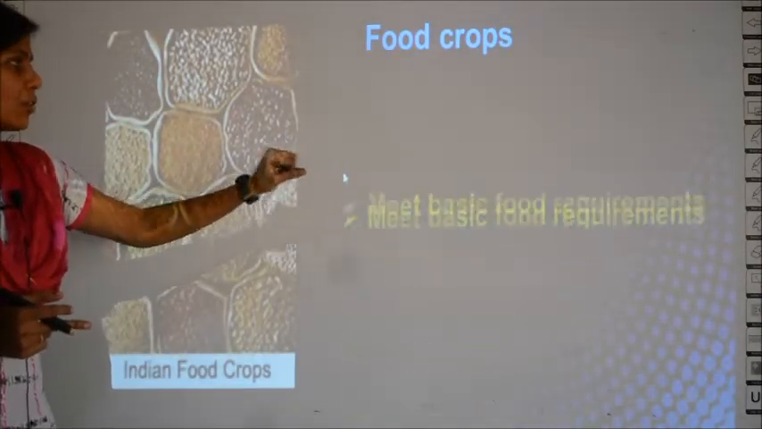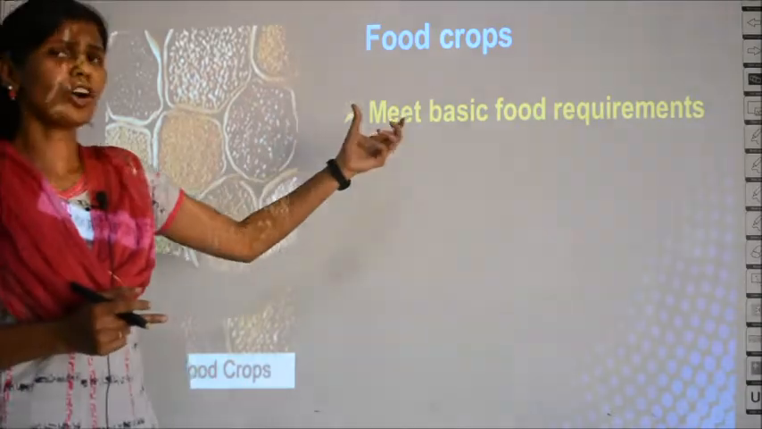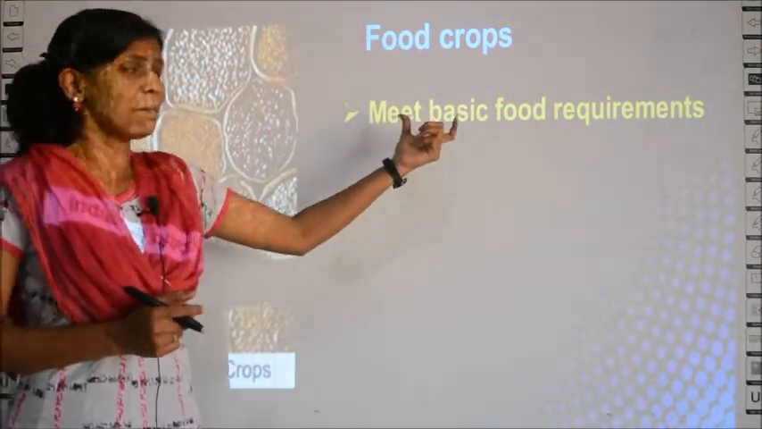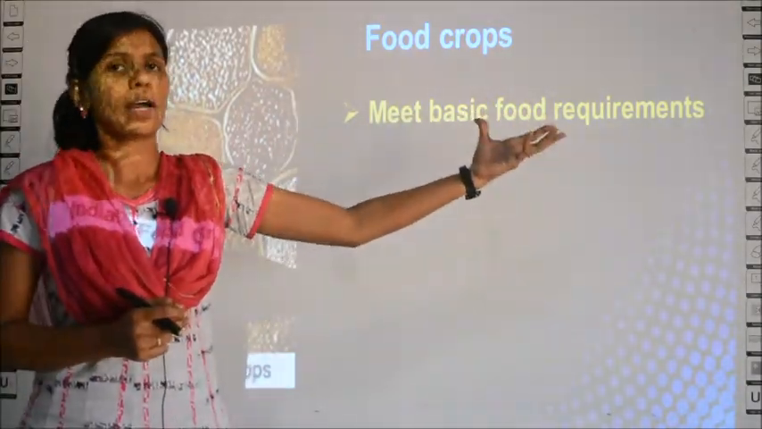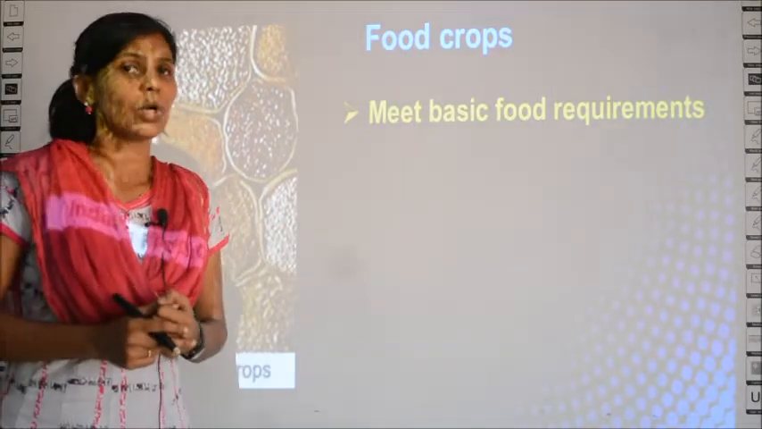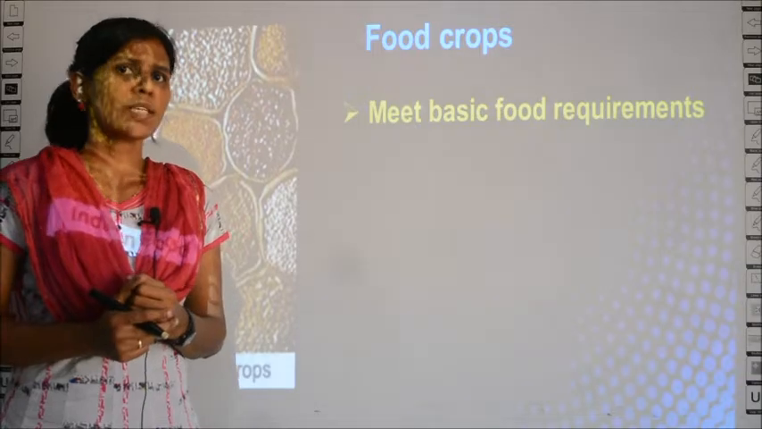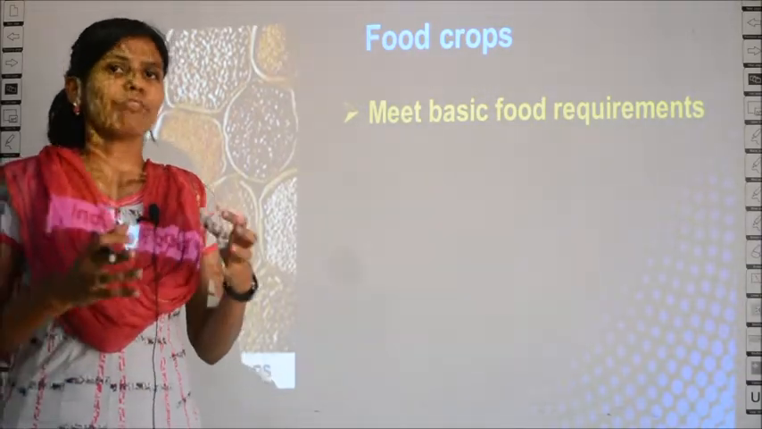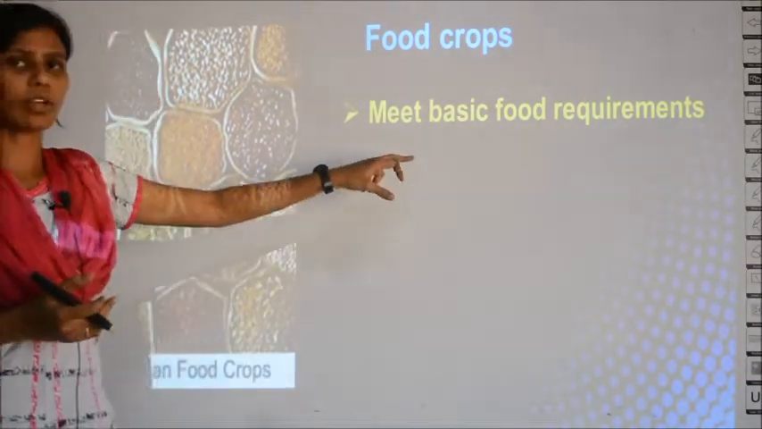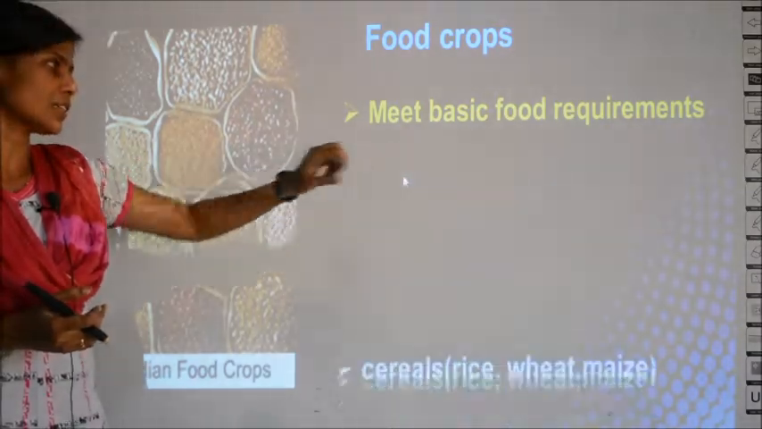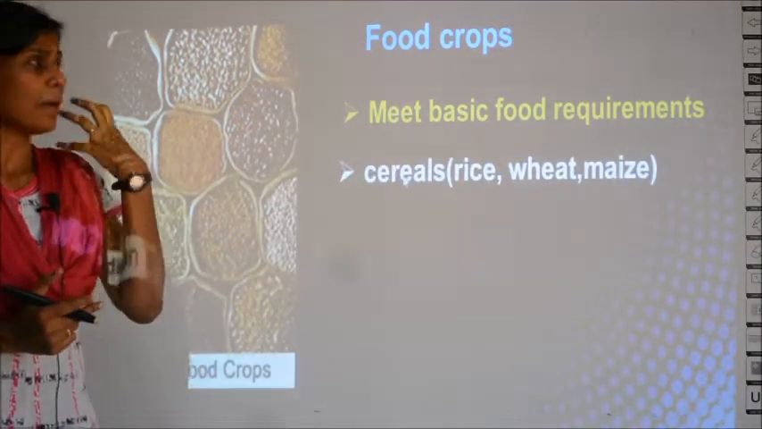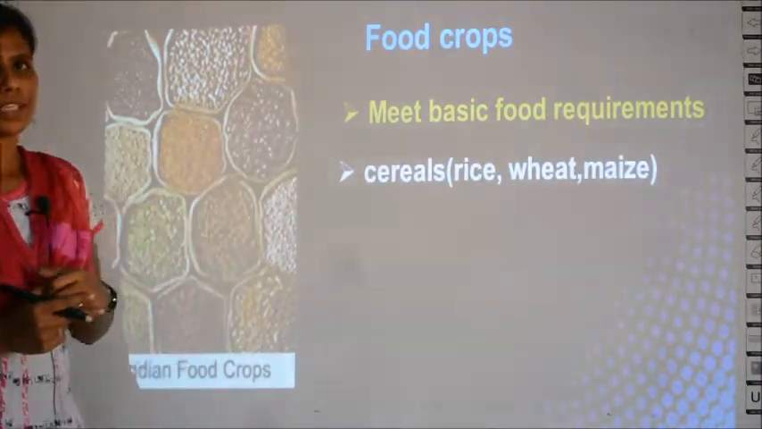So what are food crops? Food crops are the crops that meet the basic food requirements. Without that we will not live. Like rice, wheat, all are food crops because that is a basic source of food. We don't always eat chocolates, we eat rice. We need rice, we cannot survive. So that is a basic food which is essential.